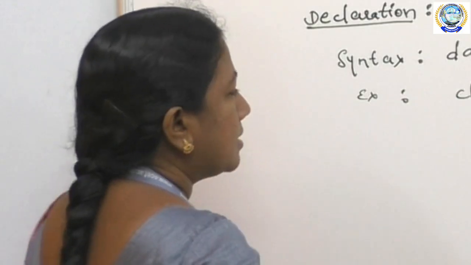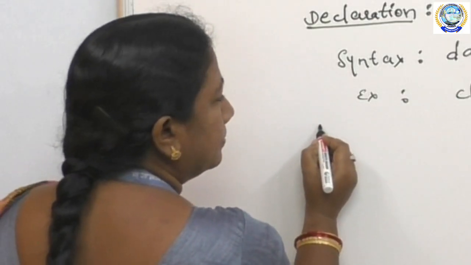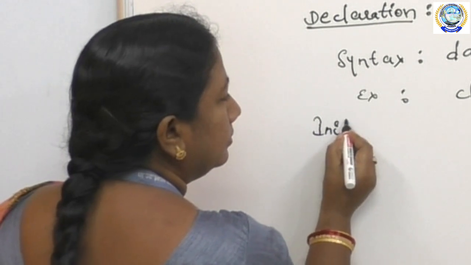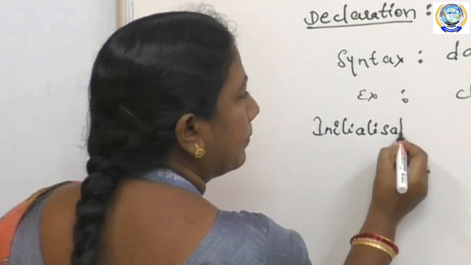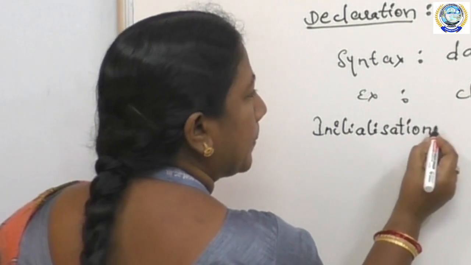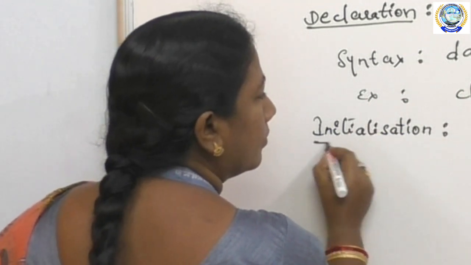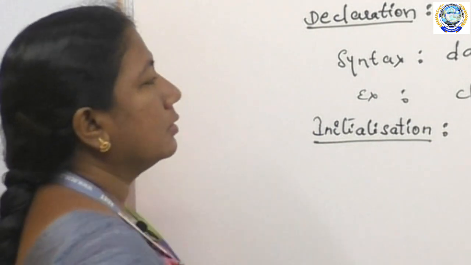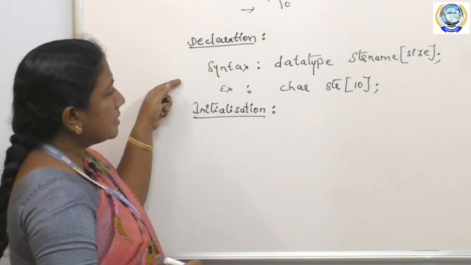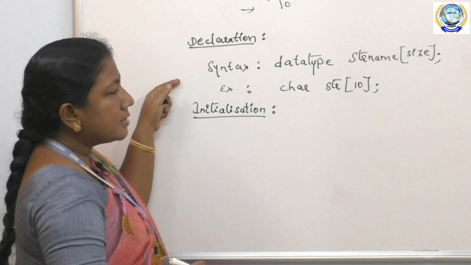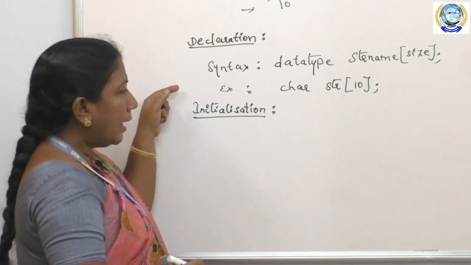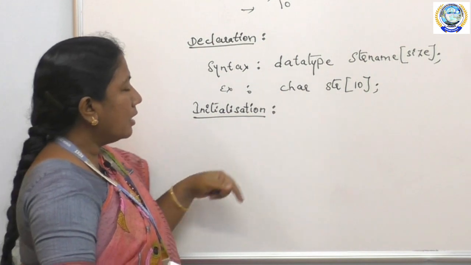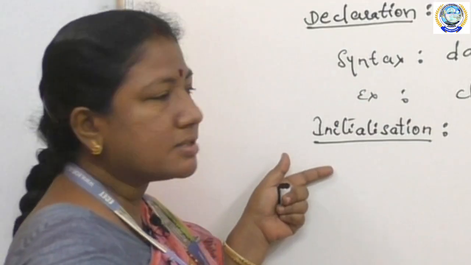Okay. So next, initialization. By the declaration of a string itself, it does not store any value. So, to take a value in this string, I have to initialize the string.